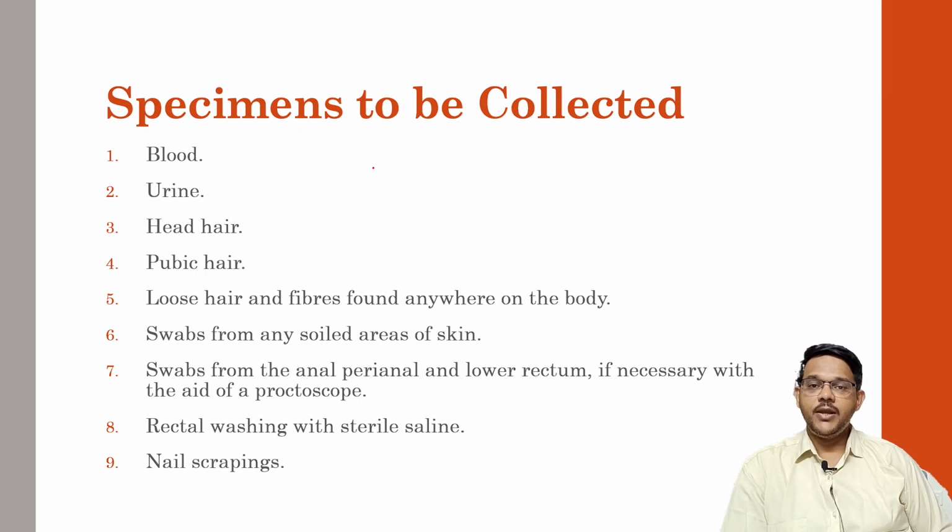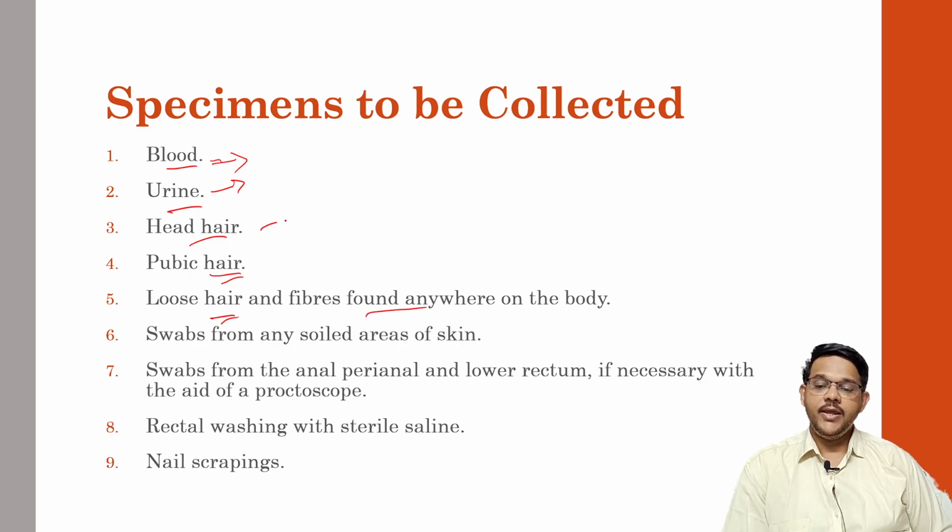Then specimens to be collected in case of sodomy. First is blood and urine. Blood will be helpful for blood grouping. Urine is mainly to see whether the person was intoxicated or not. Head hairs, pubic hairs, any loose hairs found on the body, and fibers from anyone on the body should be collected. Head hairs, loose hairs found on the accused, and pubic hairs of the accused as well as the survivor may be present.